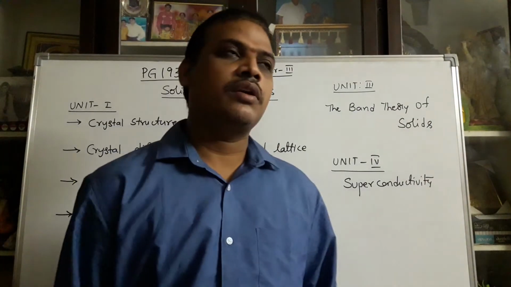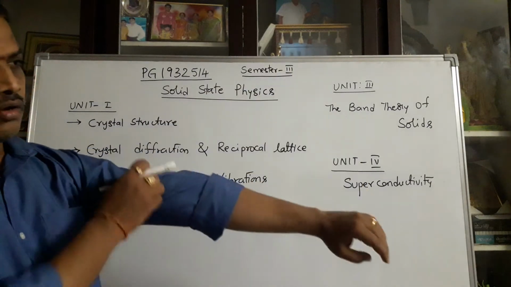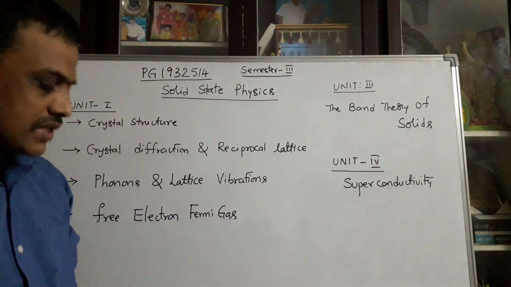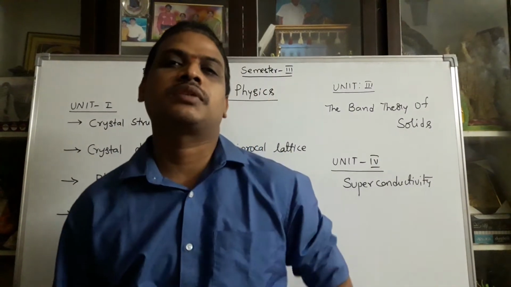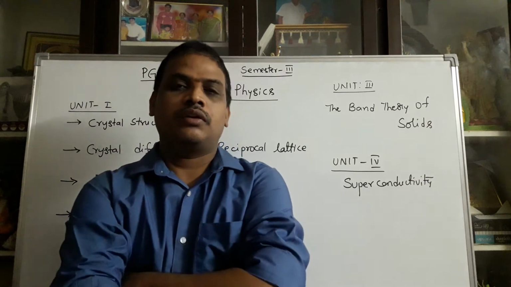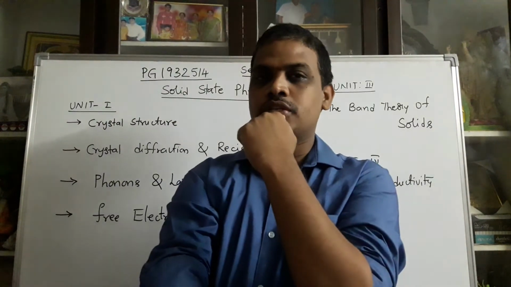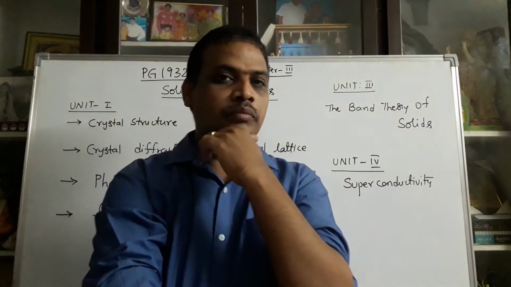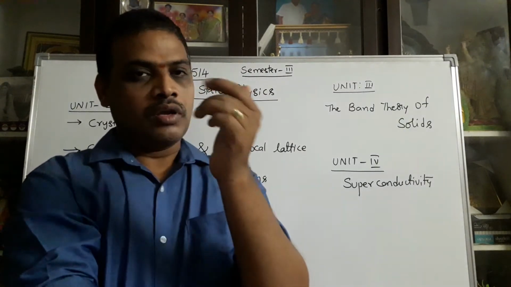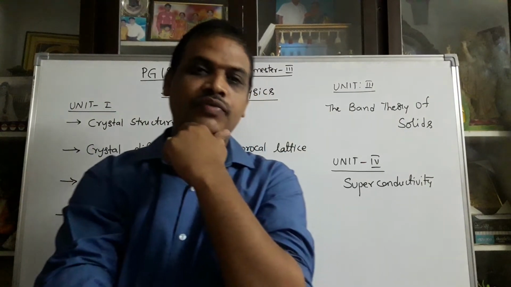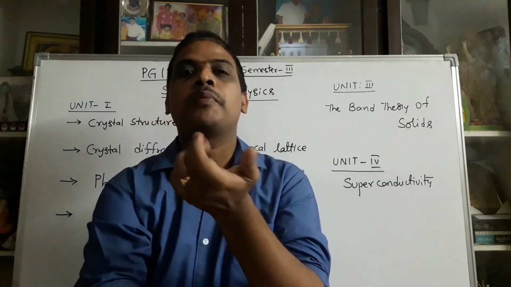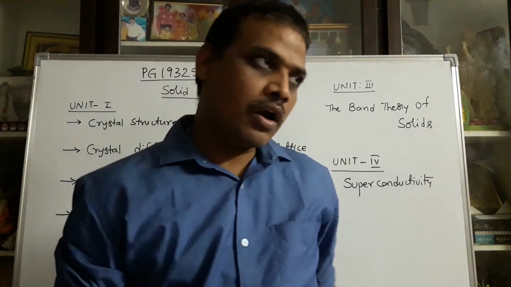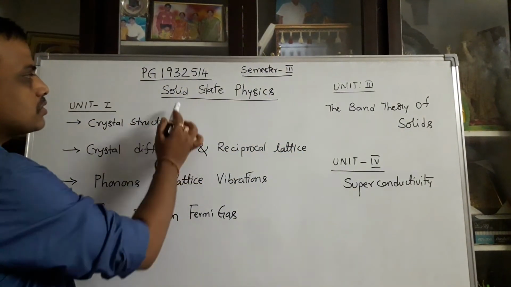So, in this semester, especially semester number 3, I did the paper, Solid State Physics. This Solid State Physics is the specialization paper in MSc Physics. Particularly in the Andhra University region, you have mentioned two specialization papers as you wish. One is Solid State Physics, another one is Electronics. Because out of 4 semesters, in 2 or 3 semesters, Electronics and Solid State Physics papers are there. So your specialization may be mentioned either Solid State Physics, otherwise Electronics, as you wish. But according to the data, our specialization paper is Solid State Physics.